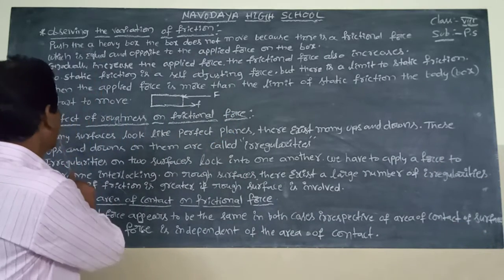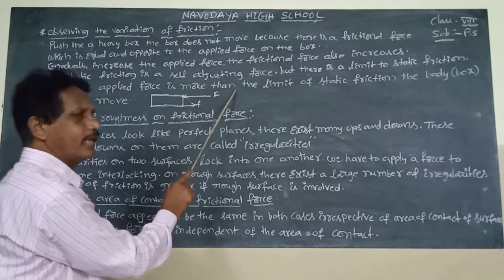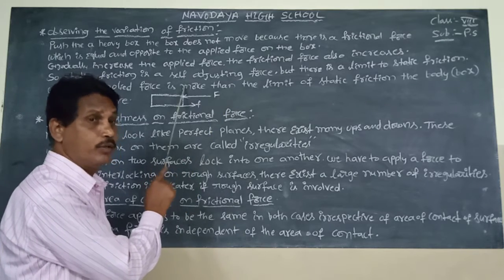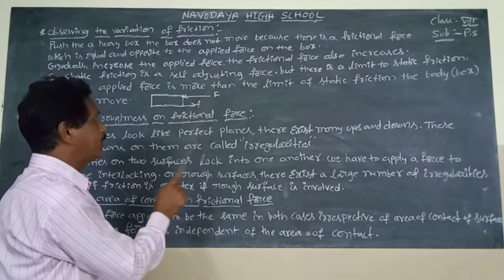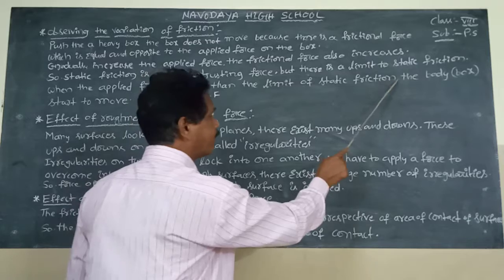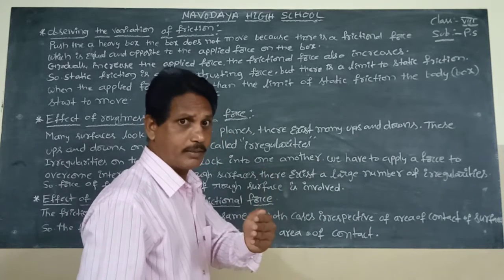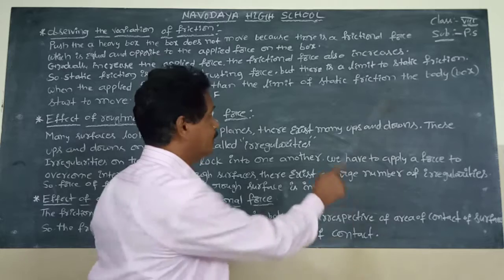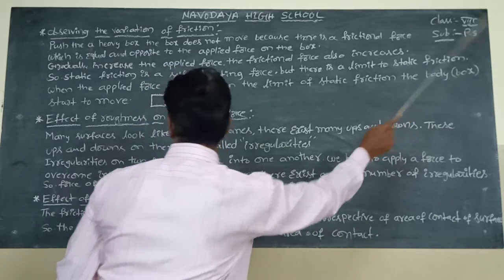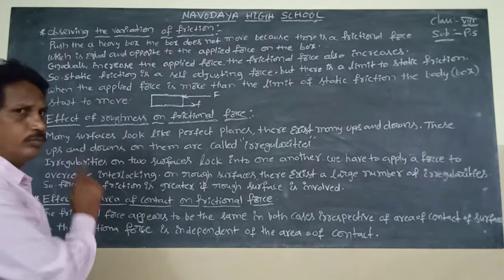Every body has some limit of static friction, and when the applied force exceeds it, the box starts to move.